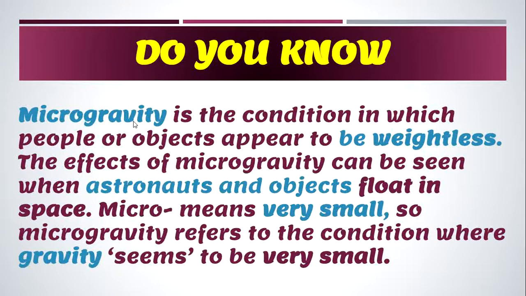In microgravity, astronauts can float in their spacecraft or outside on a spacewalk. Heavy objects move around easily. For example, astronauts can move equipment weighing hundreds of pounds with their fingertips. So, what is microgravity? It is the condition in which people or objects appear to be weightless.